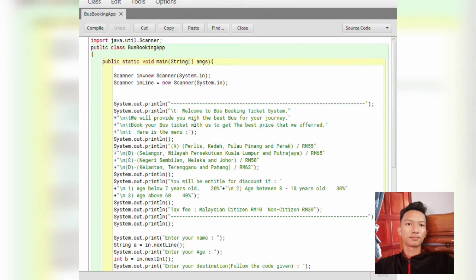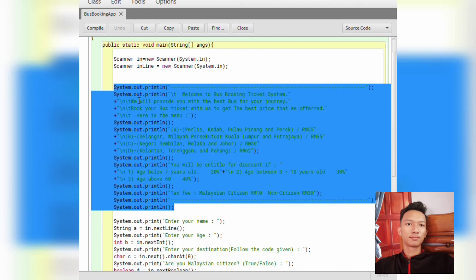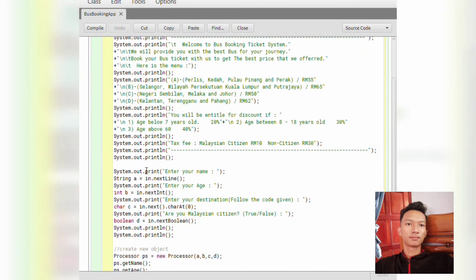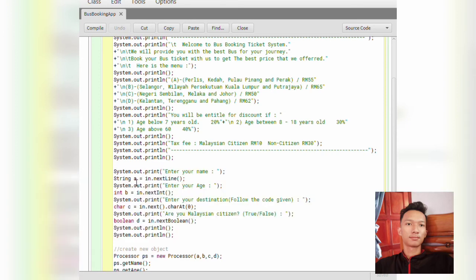Okay, now we will talk about the application class. For Java, scanner, public class App. Our application class is named App. We have scanner in equal to new scanner. Login. Okay, this is what our interface will look like. This is where the user will input the data: the name, your age, and other information.